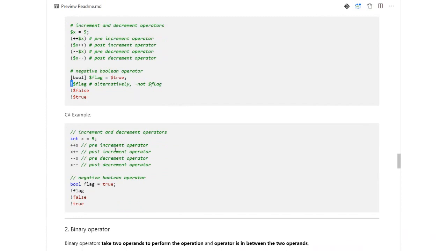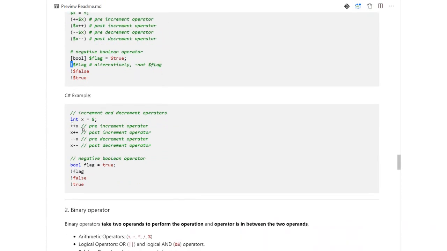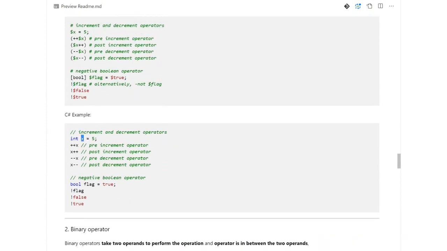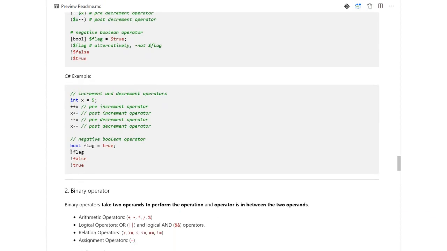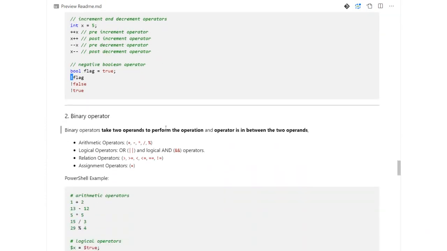The syntax is almost similar. You just have to use the syntax of C# variables in C#, and all the unary operators are almost the same. You can use the pre-increment operator, the post-increment operator, and similarly you can also use exclamation marks to negate Boolean values in C# as well.